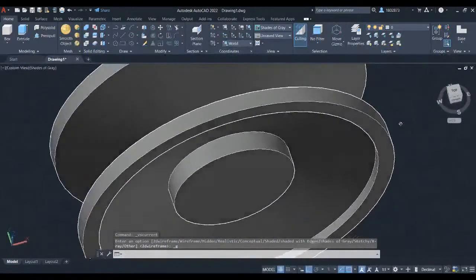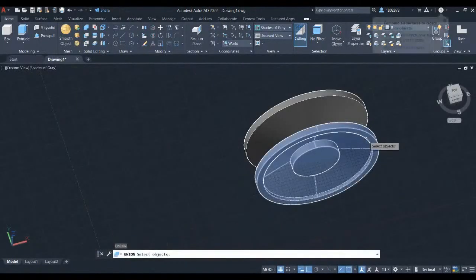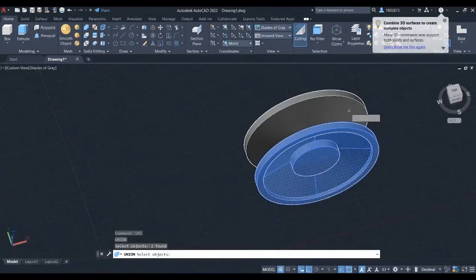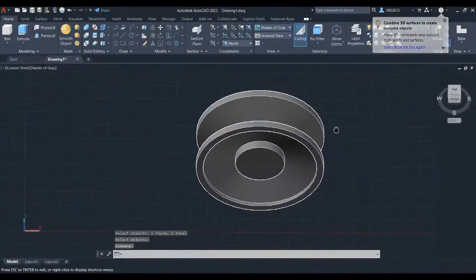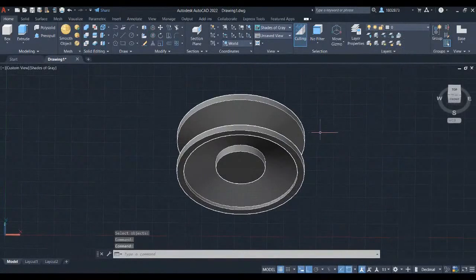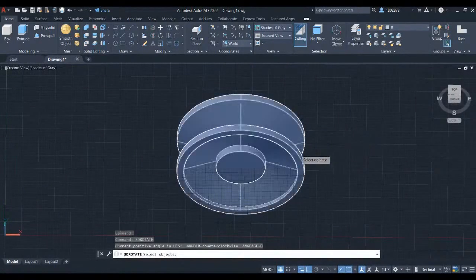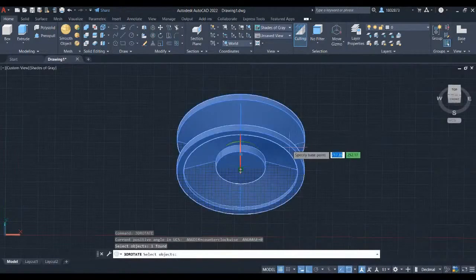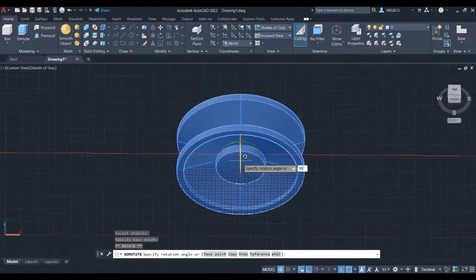Let's combine the two objects. Press Uni for union command and press enter. Select the two objects and press enter. We will now rotate this part by 90 degrees. Press 3D and select 3D rotate. Select the object and press enter. We will now rotate it on the vertical axis, so select the red circle. Let's key in 90 and press enter.